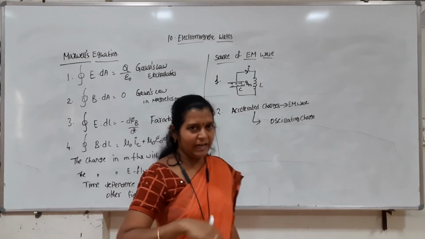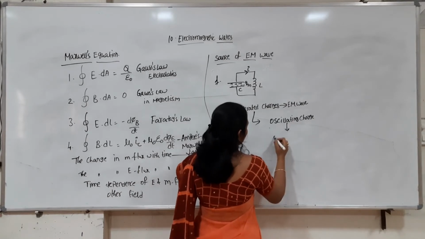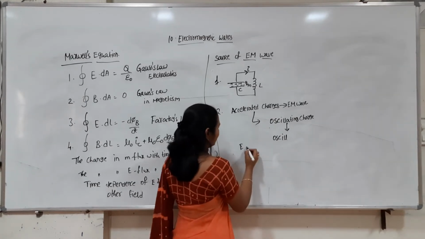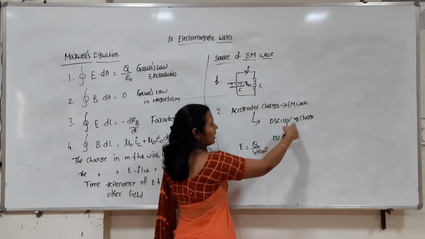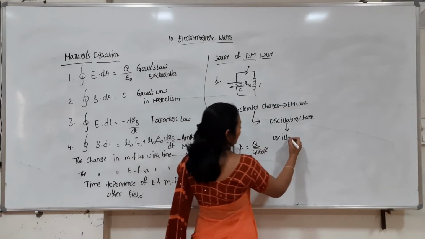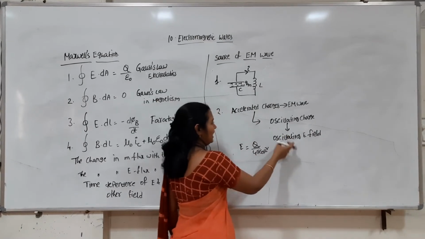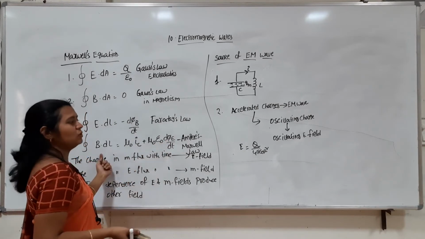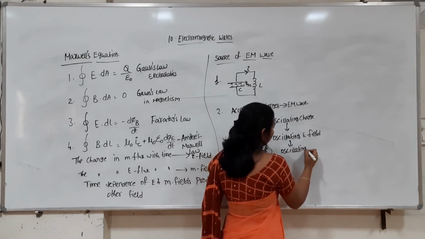If you have an oscillating charge, there will be an oscillating electric field, because the charge is not constant. If the charge is constant, we can say E equals Q by 4 pi epsilon naught r squared. But here Q is oscillating, meaning the magnitude is changing with time. So what we have is an oscillating electric field. And a change in electric field with time gives rise to an oscillating magnetic field.